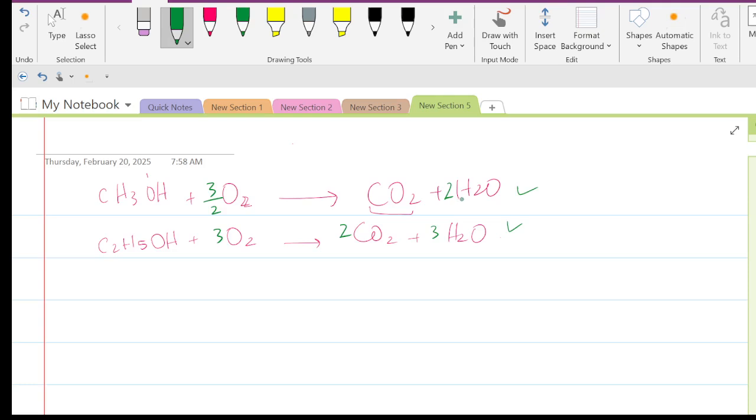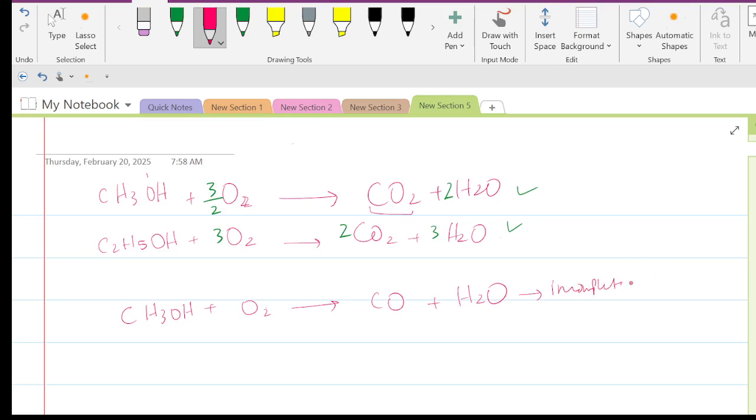In the presence of oxygen, if there is complete combustion, carbon dioxide and water will be produced. And suppose there is incomplete combustion, it will be like CH3OH reacted with oxygen O2, and it will form carbon monoxide plus water. Okay, so this is an incomplete combustion.